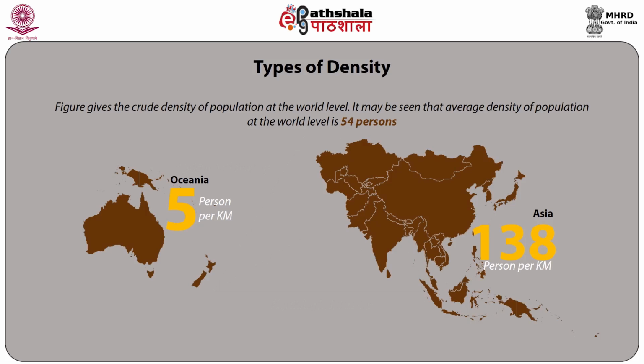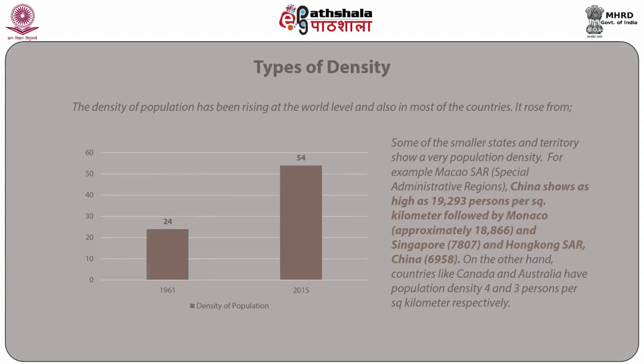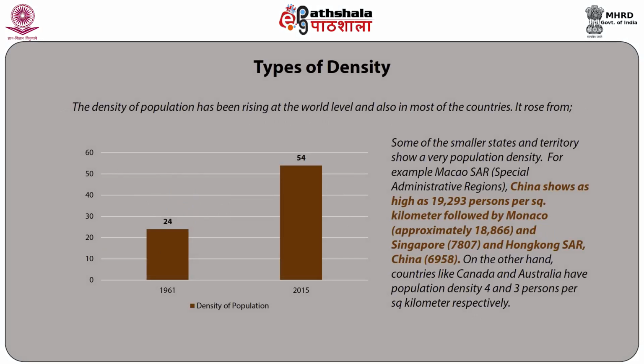It may be seen that average density of population at the world level is 54 persons, lowest found in Oceania, that is 5, and highest in Asia, that is 138 persons per square kilometer. The density of population has been rising at the world level and also in most of the countries. It rose from 24 in 1961 to 54 in 2015.